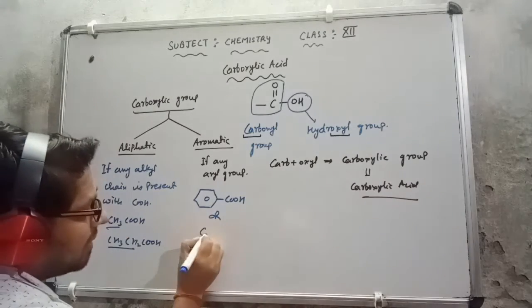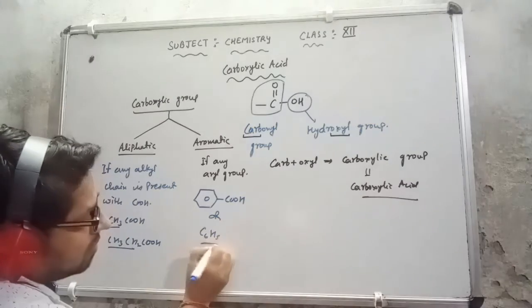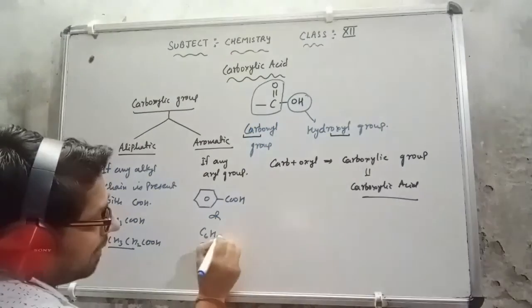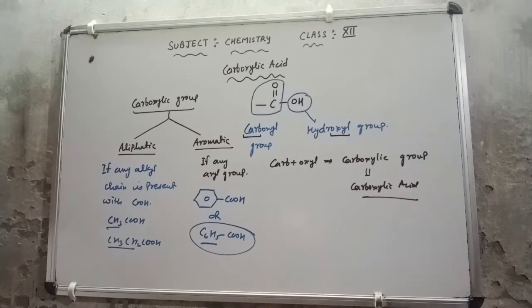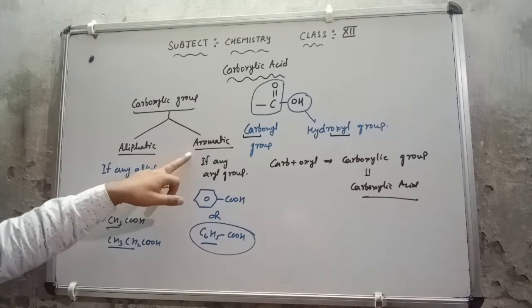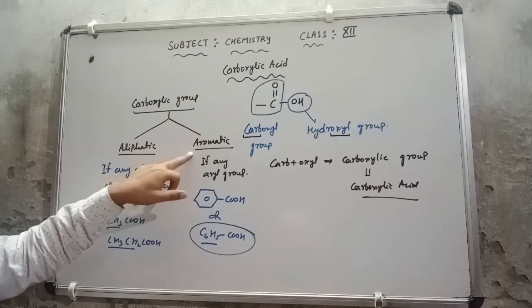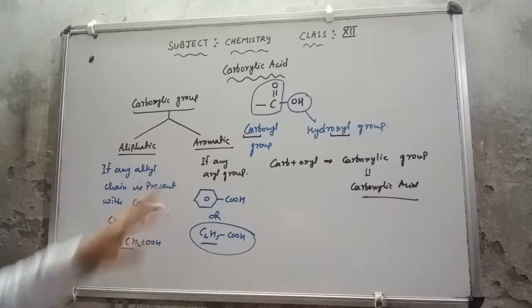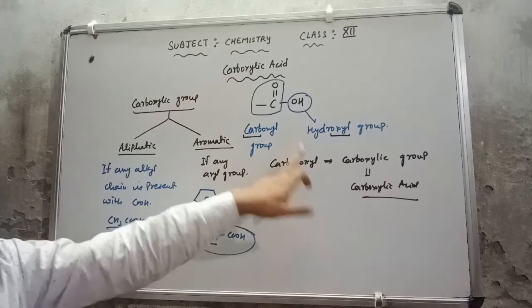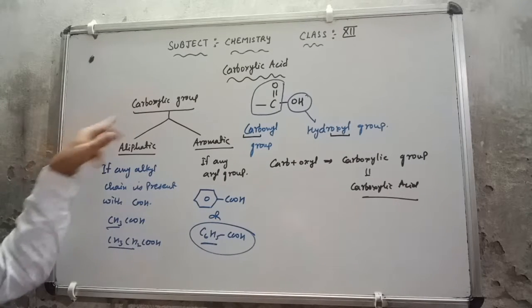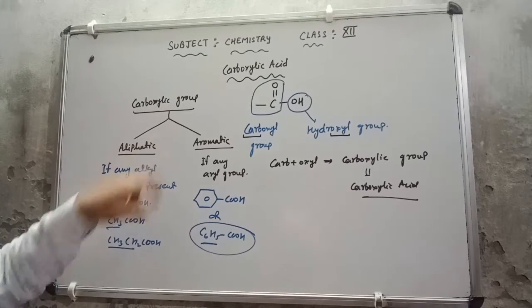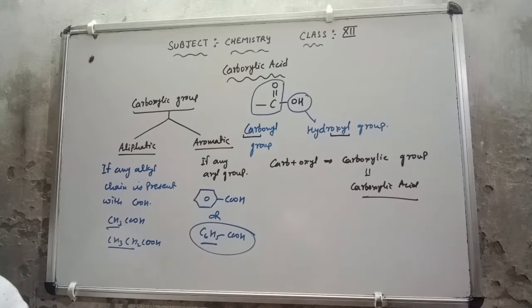Or I can say that this is C6H5 phenyl, that is the aryl group, and COOH is available here, so that is benzoic acid. Or I can say that this is an aromatic carboxylic acid. So this is about the carboxylic acid, why its name is coming carboxylic acid, and how we can classify the carboxylic acid, aliphatic and aromatic.